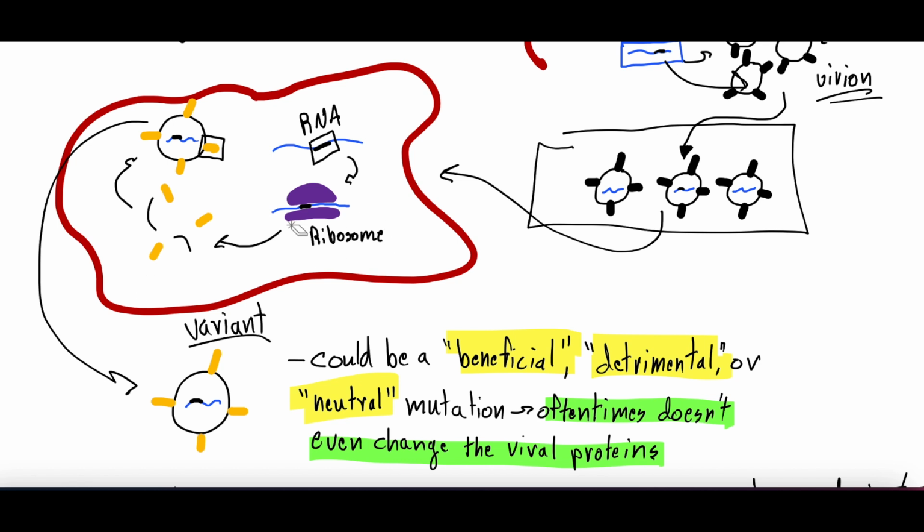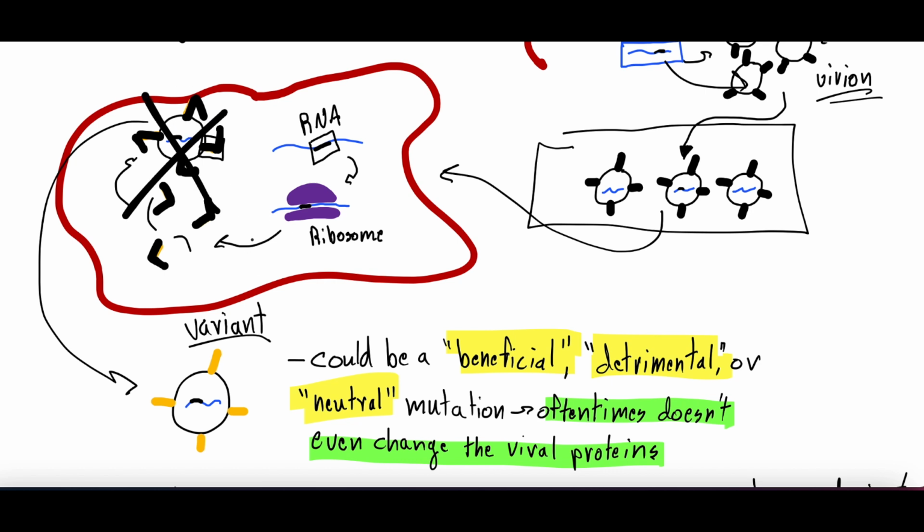Sometimes you'll even have a mutation in the genetic sequence, but it doesn't actually change the viral proteins being made. It's just a mutation that's so meaningless that the protein's the same. Or sometimes, as we said, it might be a mutation that leads to a non-functional protein. Let's say these are kind of torqued off like this, and these torqued off proteins are detrimental. They can't infect cells, and then that just dies off.